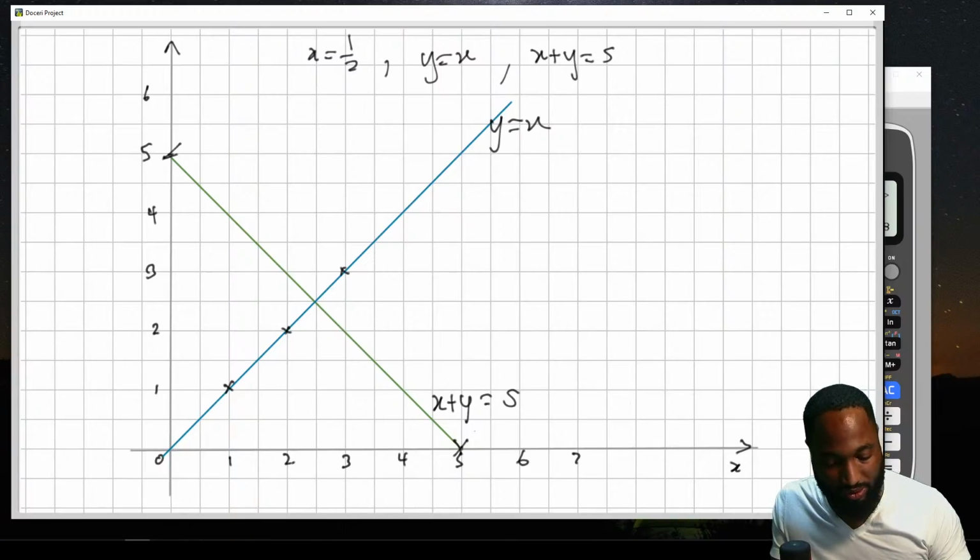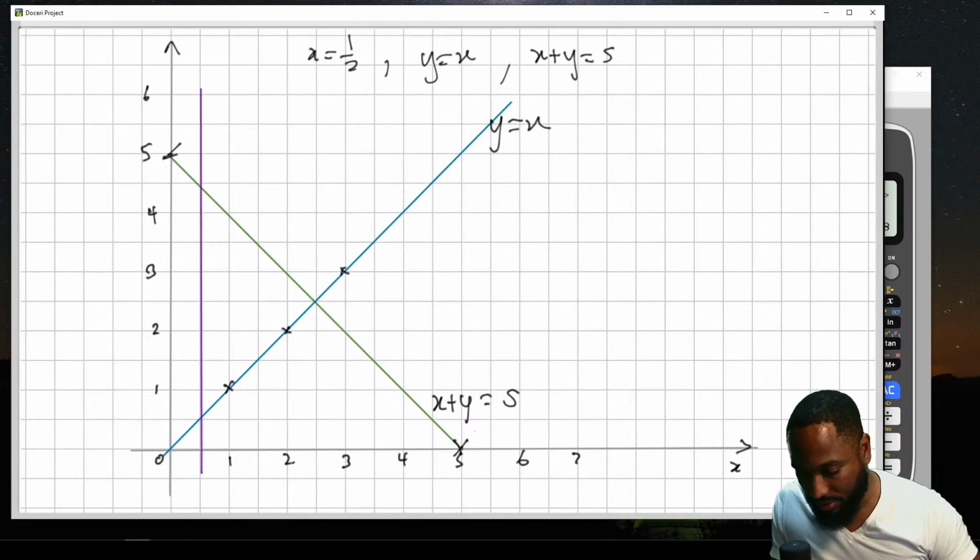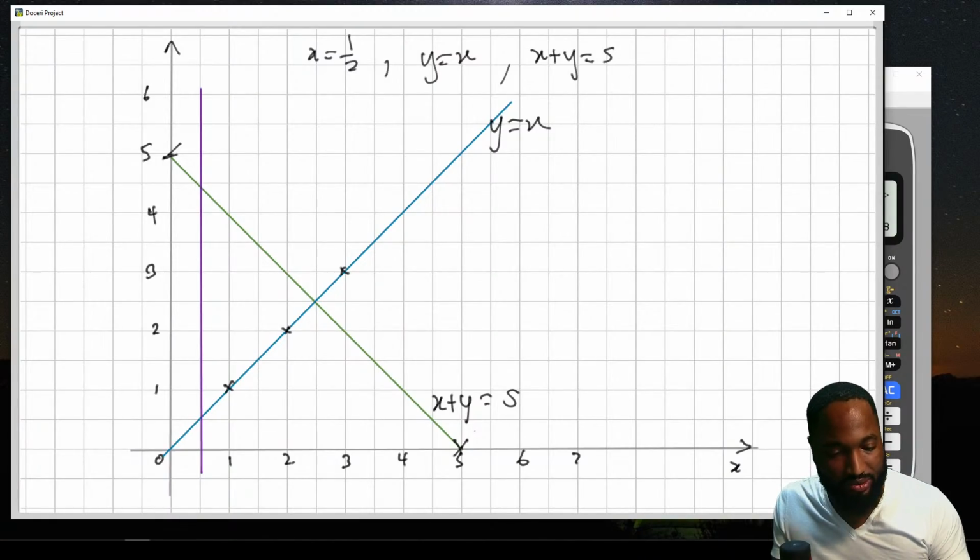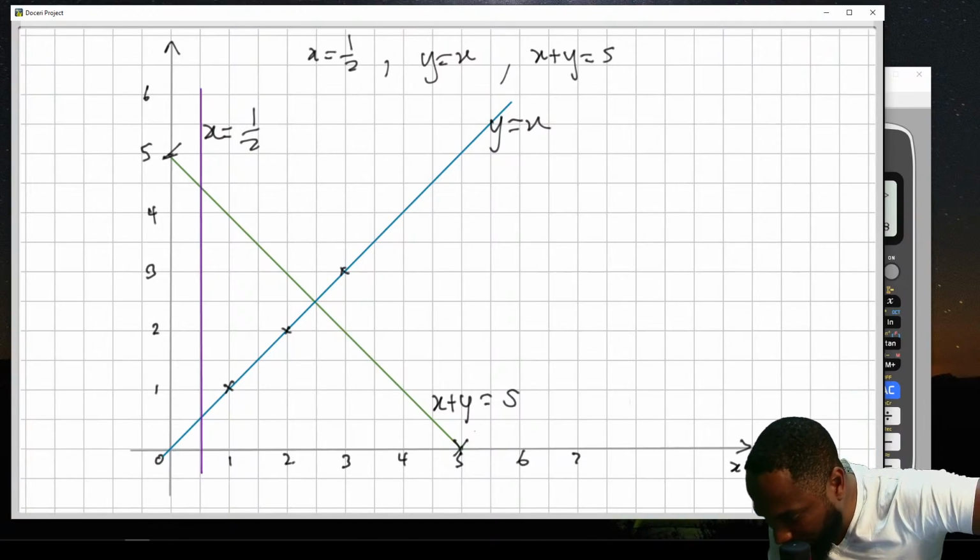And the line x is equal to a half is this line. For those of you wondering how to draw that first line given there, x is equal to a half, that's this line here. All along this line, x is equal to a half. So you write x is equal to a half. Was it a half or negative a half? A half.